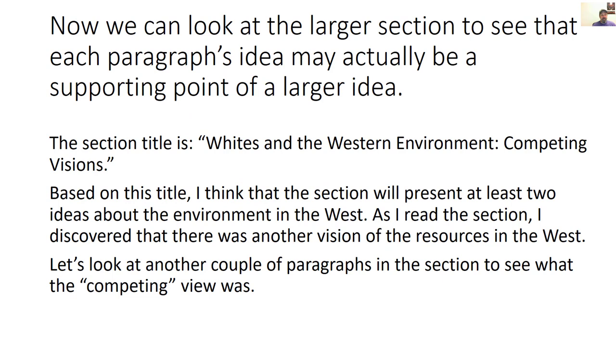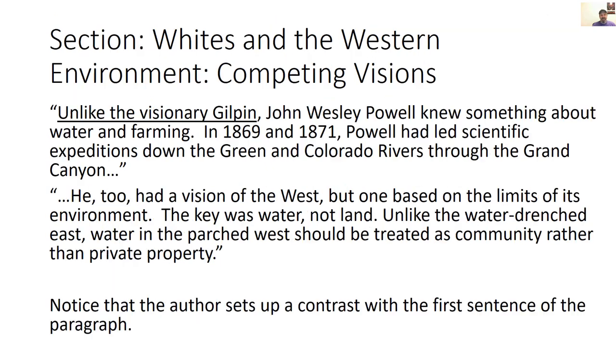Now we can look at the larger section to see that each paragraph's idea may actually be a supporting point of a larger idea. So the section title is Whites in the Western Environment, Competing Visions. Based on this title, I think that the section will present at least two ideas about the environment in the West. As I read the section, I discovered that there was another vision of the resources in the West. Let's look at another couple of paragraphs in the section to see what the competing view was.